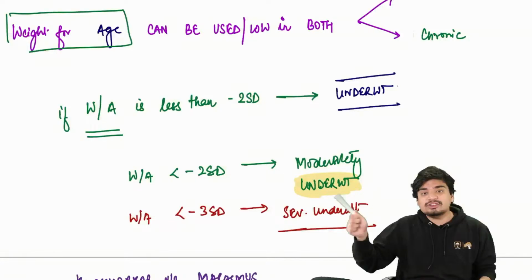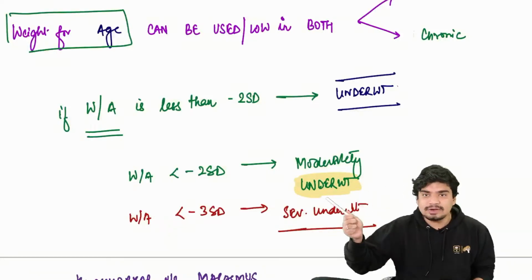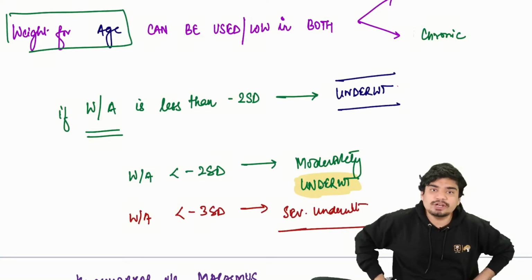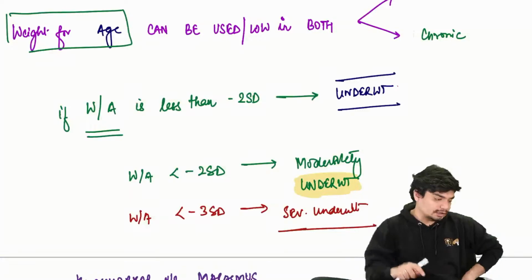So if the weight for age is less than -2, moderately underweight. If the weight for age is less than -3, severely underweight. The child is severely underweight.